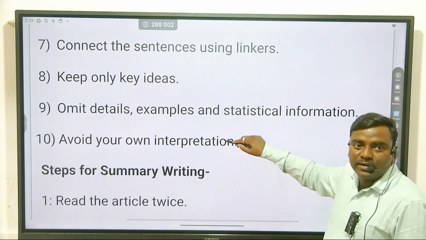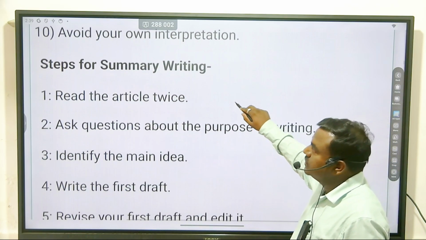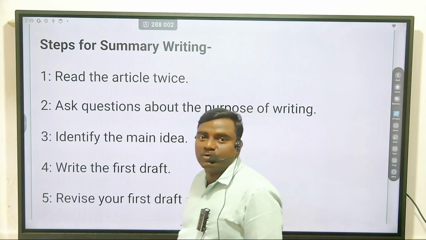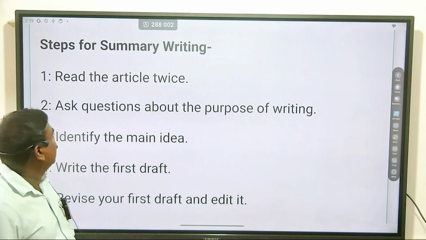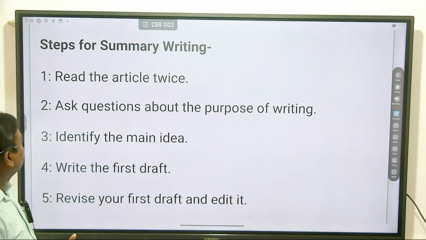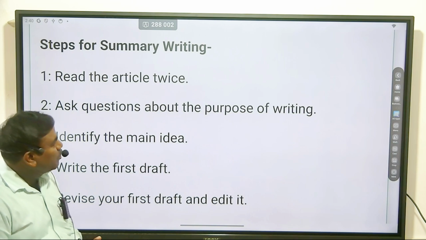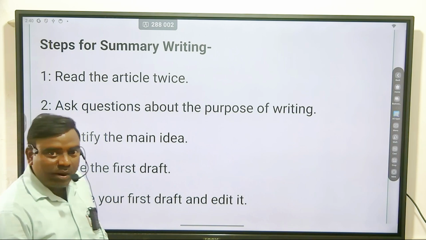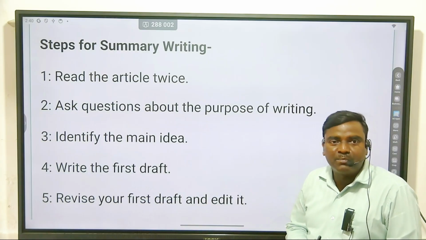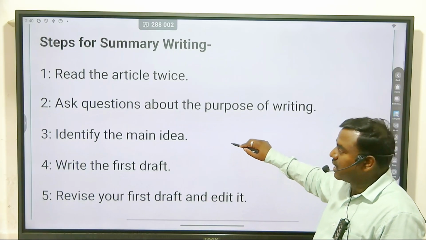Look at the next point: steps of summary writing. I have already told you, but let's look at these things very fast. Read the article twice, which I already told you. Then the next step is to ask a question about the purpose of writing: why do you write that summary? Then identify the main idea. Then write the first draft.